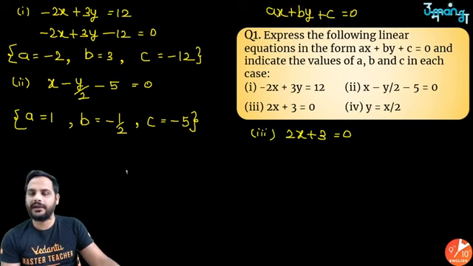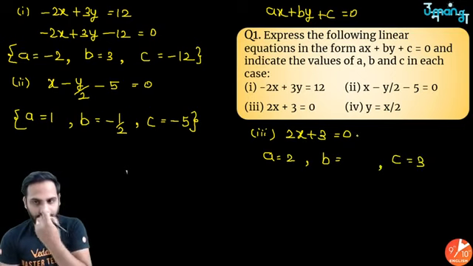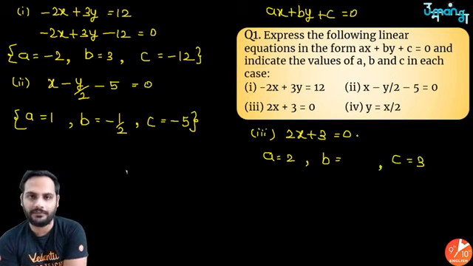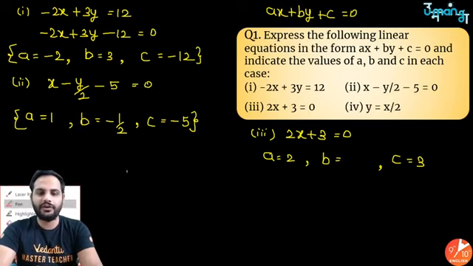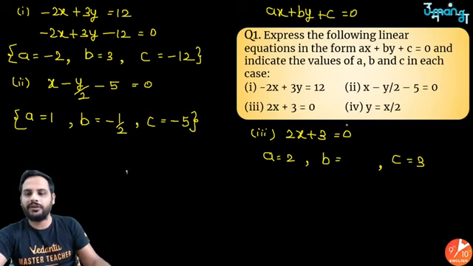So if I compare it with ax plus by plus c equal to 0, the coefficient of x, a, is 2. The coefficient of b, or coefficient of y, we don't know where the y term is. Let's leave it. And the constant term c is 3. Equal to 0 we have. Now, if y is not present over here, you might say, sir, it is not a linear equation in two variables, it is a linear equation in one variable only, because there is only x.